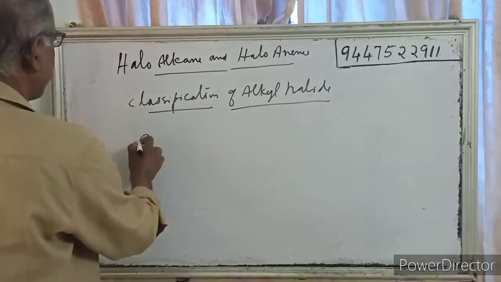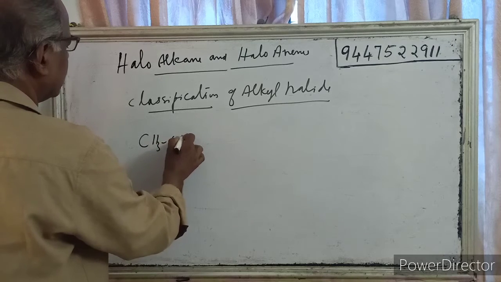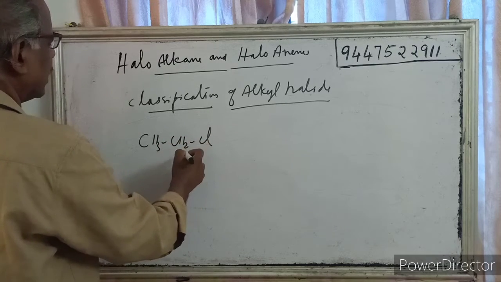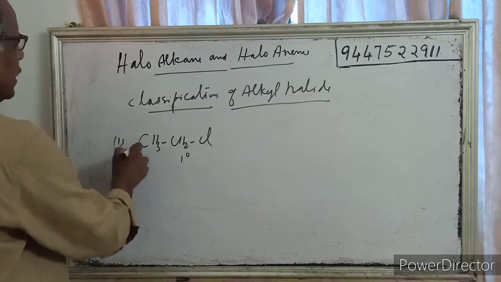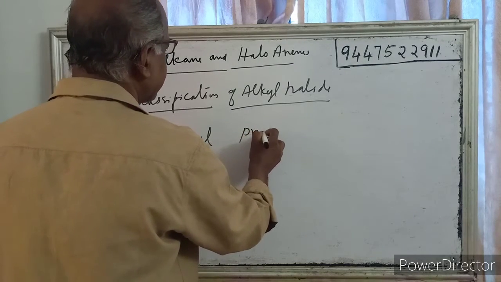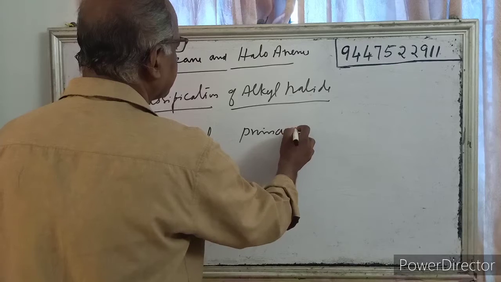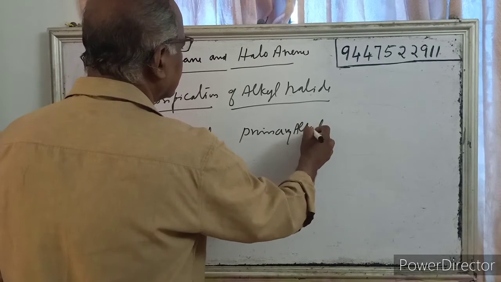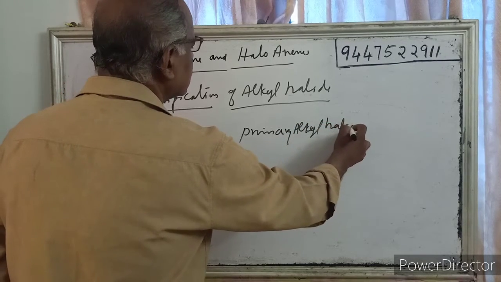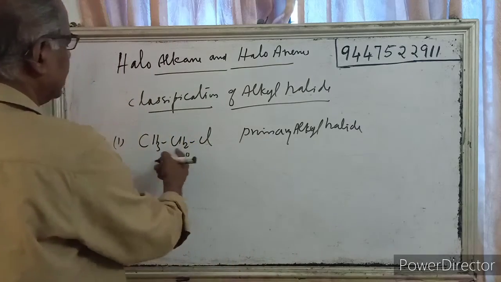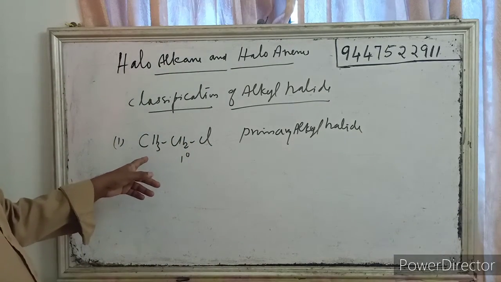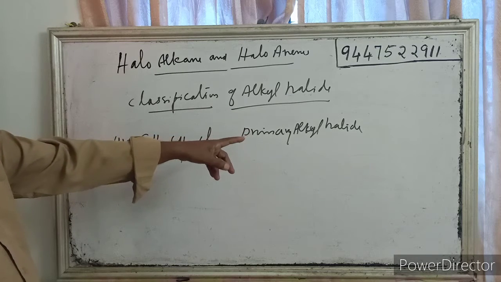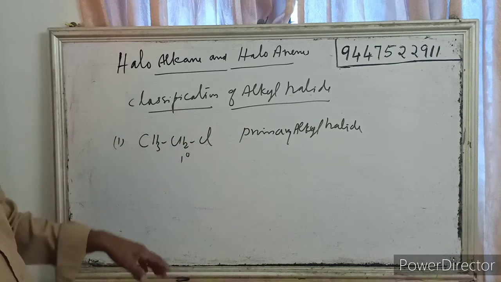So CH3CH2Cl. Here the halogen is connected to a primary carbon atom. So it is a primary alkyl halide, that is ethyl chloride or monochloroethane. Ethyl chloride is a primary alkyl halide because the halogen is connected to a primary carbon atom.